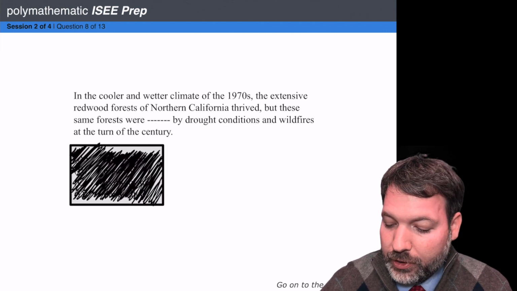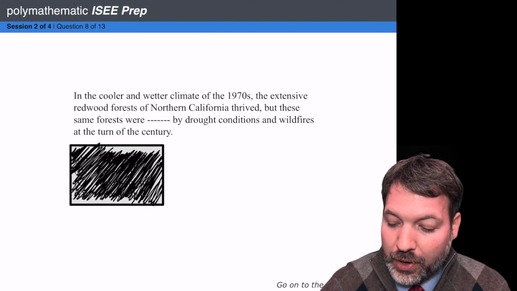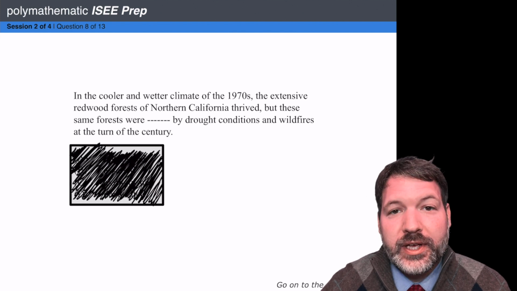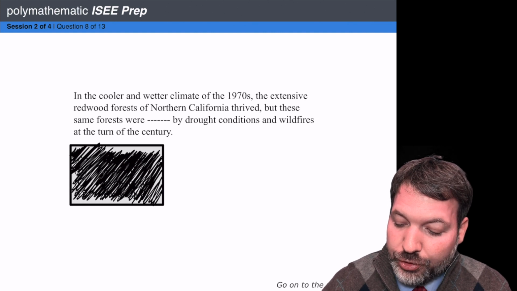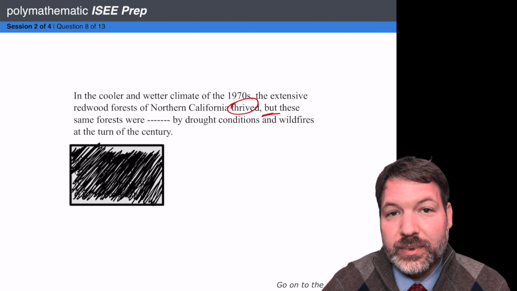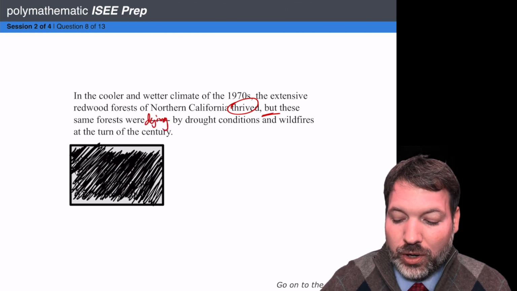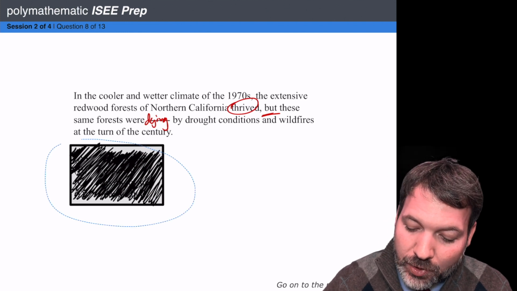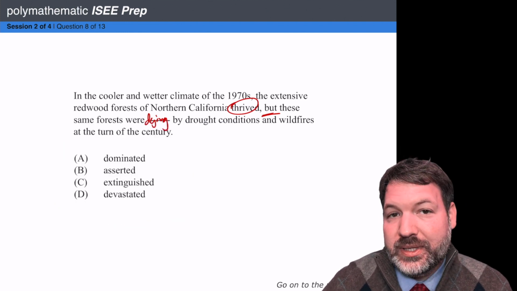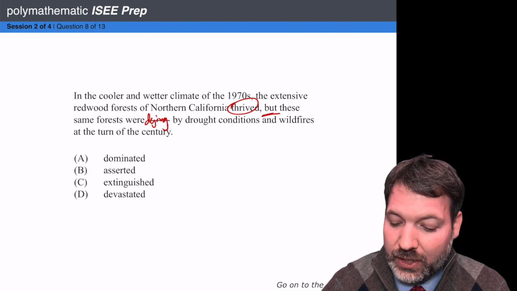In the cooler and wetter climate of the 1970s, the extensive redwood forests of Northern California thrived, but these same forests were blanked by drought conditions and wildfires at the turn of the century. Well, if initially the forests had thrived, but now something else is happening, it must be something like these same forests were dying or hurt by drought conditions and wildfires at the turn of the century. And so I'm going to go with basically the opposite of what the clue was, the most descriptive part of the sentence here. I want the opposite of thriving.